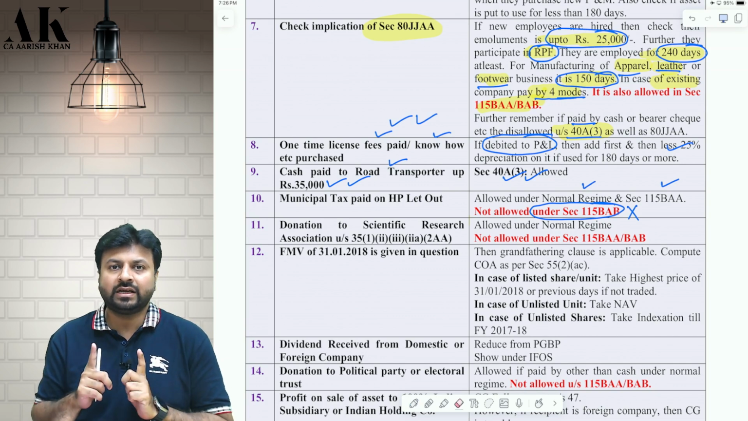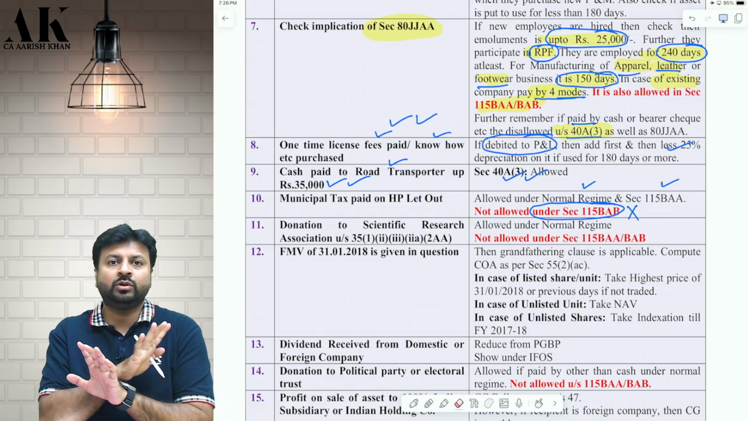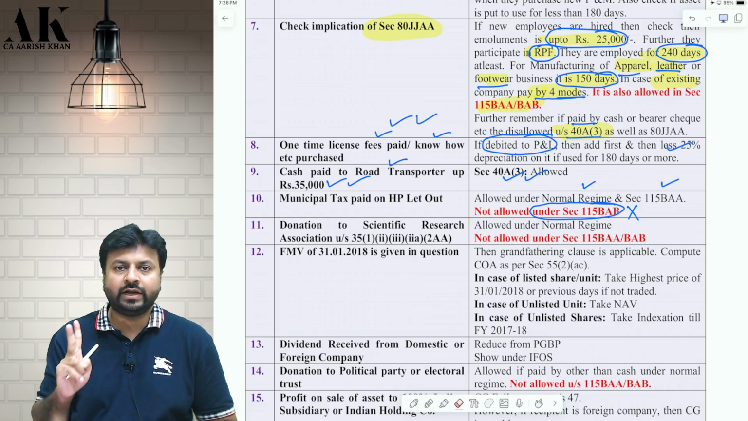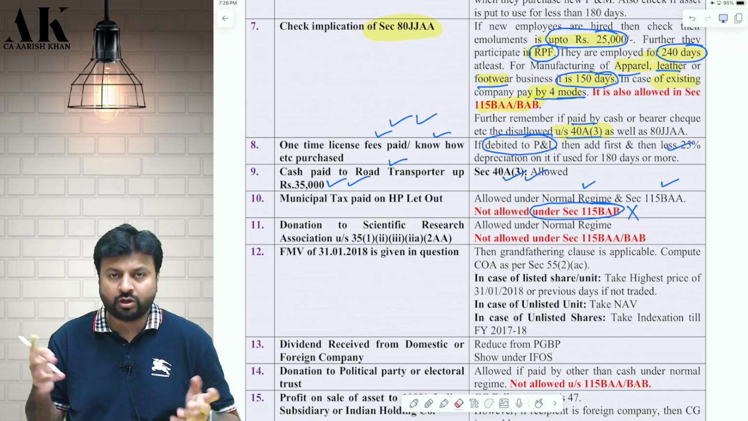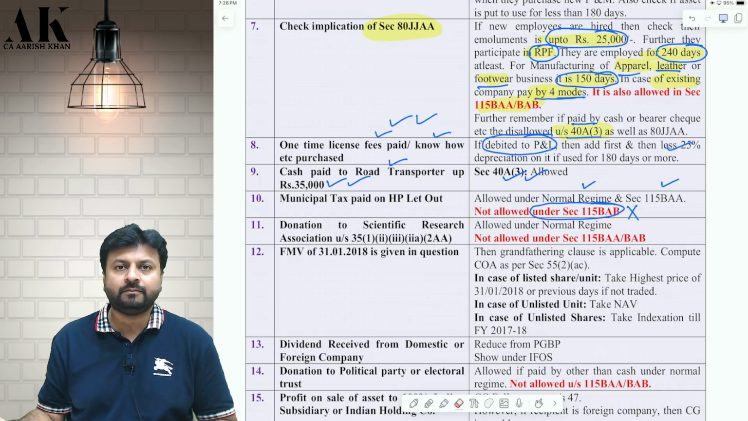Remember, any income which is normally taxable under 115BAB, against that income, no deduction of any expense or allowance shall be allowed. In 115BAB, always remember, normal incomes will be taxable at 22% without deduction of any expense or allowance. So this income is a normal income. Municipal tax, house property income is not specially charged. It is normally charged under income tax law. So normally charged income will be taxed at 22% without deduction of any expense under 115BAB.